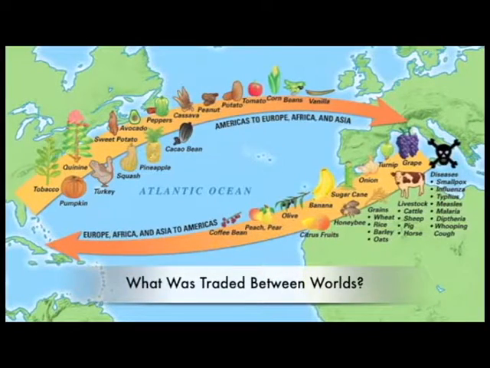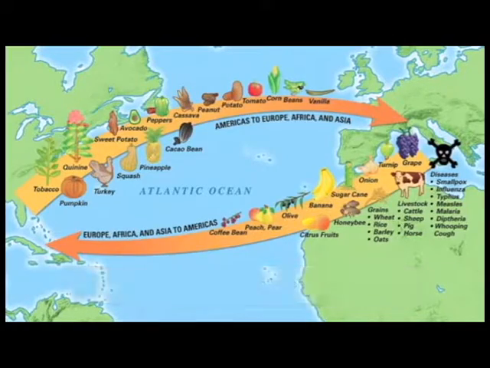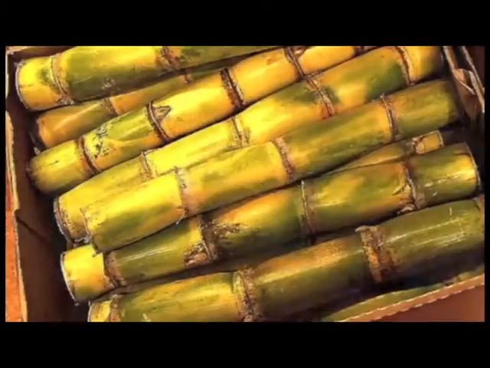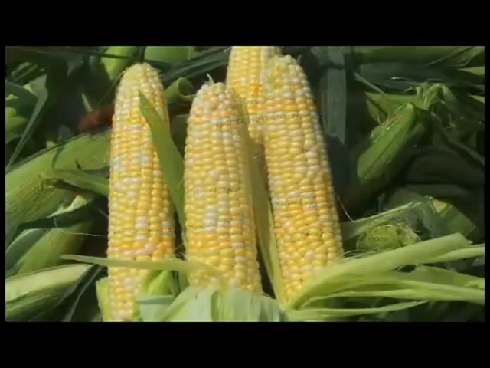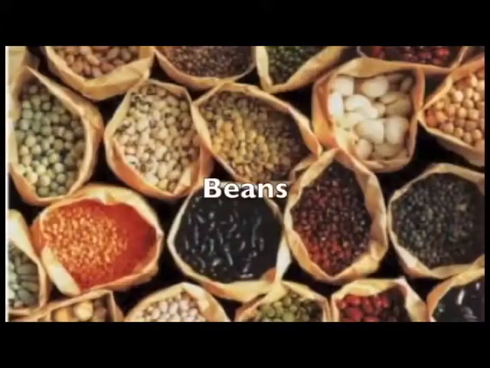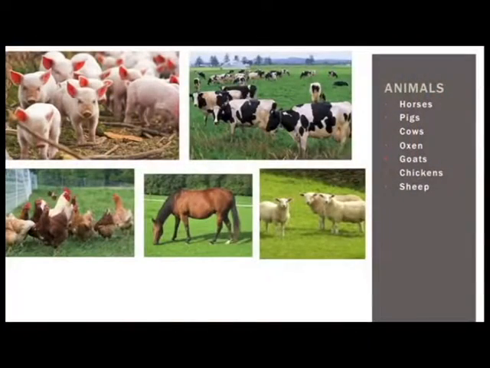Many things were traded between worlds in the Columbian Exchange. The Europeans brought crops such as wheat, sugarcane, and bananas with them to the New World. From the Americas, crops such as corn, potatoes, and beans were traded. Animals were introduced to the Americas, which helped the Native Americans in many ways. For example, horses provided the Native Americans with an easier way to hunt food and faster transportation to places.